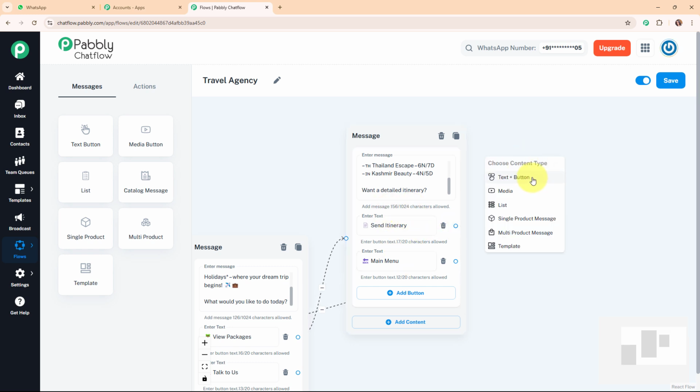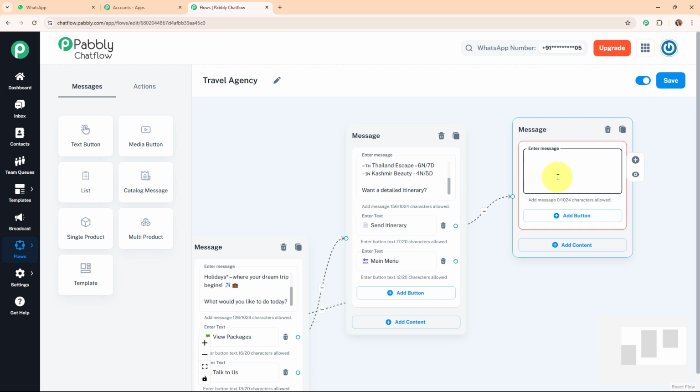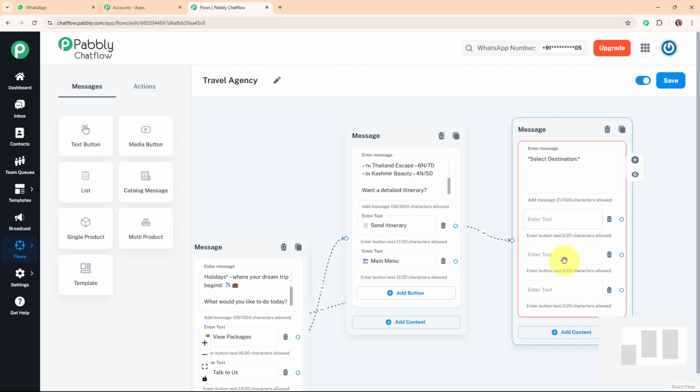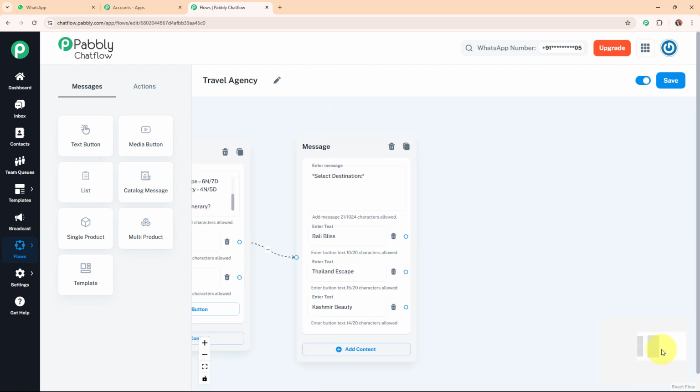So for that I'm going to add another text box over here, and here in this text box I'm going to add the text as select destination. So here I'm going to ask the user to select a destination for the itinerary. So I'm going to add quick replies buttons over here, and in these buttons I'm going to add the destinations such as Bali Bliss, Thailand Escape and Kashmir Beauty.